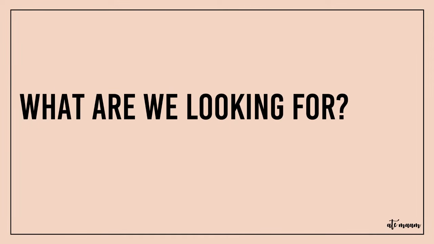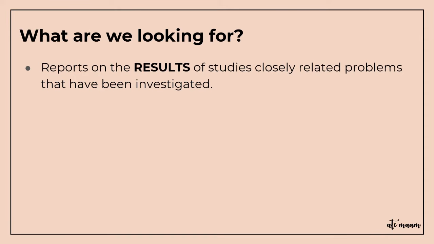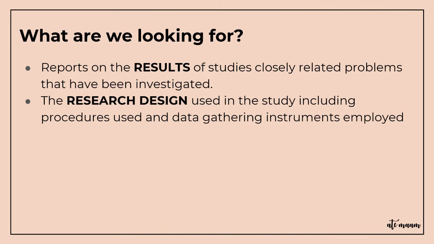So what are we looking for? In writing your Chapter 2 or the review of related literature, you need to find reports on the results of other studies closely related problems that have been investigated. So you need to find studies that are related to your problem and that have already investigated your problem or is related to your problem. Next is you need to find the research design used in other studies, including procedures used and data gathering instruments employed.